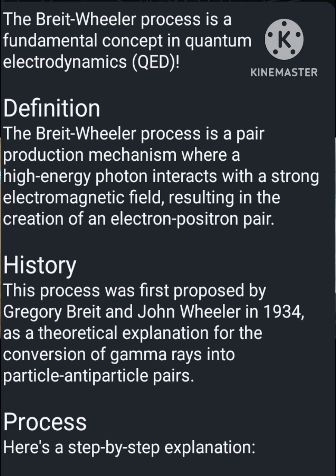The magnetic field gives them a considerable amount of energy, so that the whole gamma ray of 1.02 mega electron volts converts into a pair of electron and positron, and the surplus energy becomes their kinetic energy, with which they move against each other to conserve momentum.